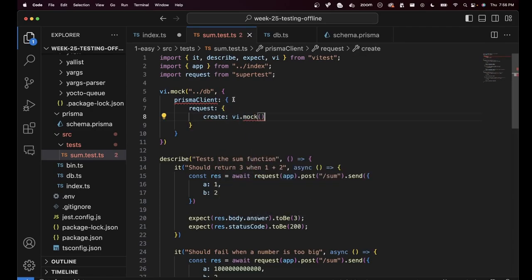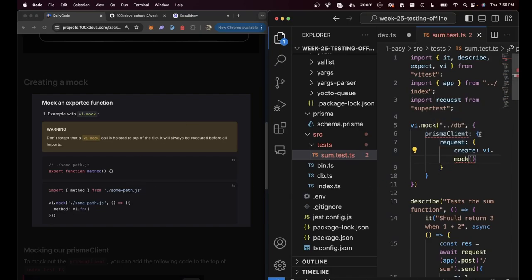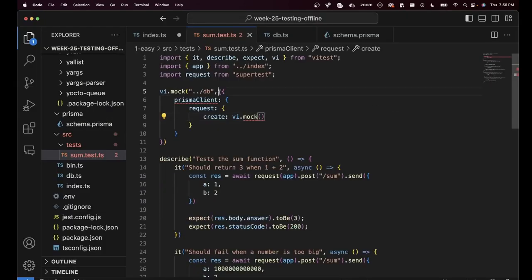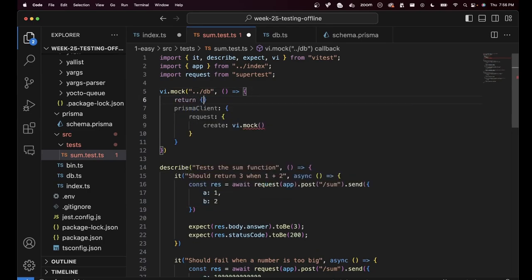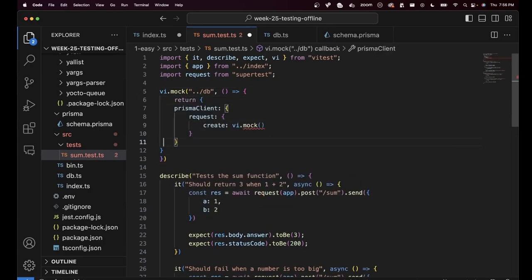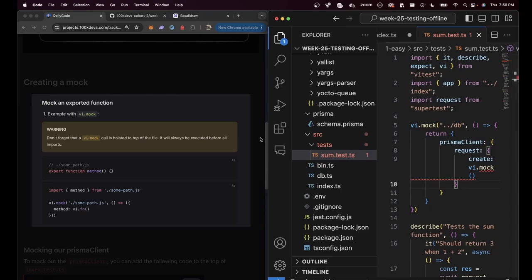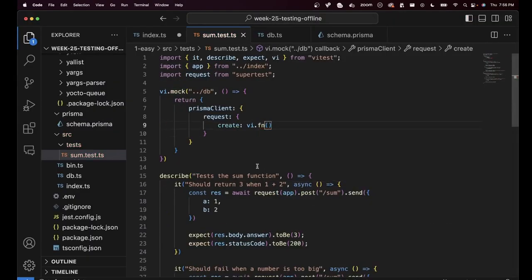Something like this. I think this needs to change a bit. v.mock, okay, it returns a function. So I have to do this. There we go. v.fn. There we go. That is what we have to write at the top of our sum.test.ts file.